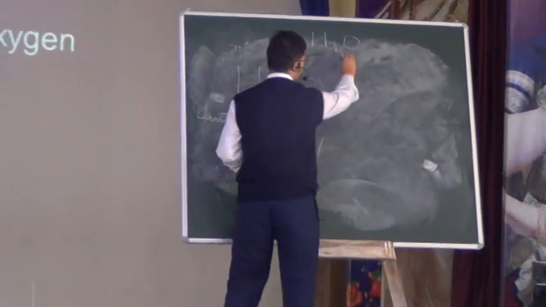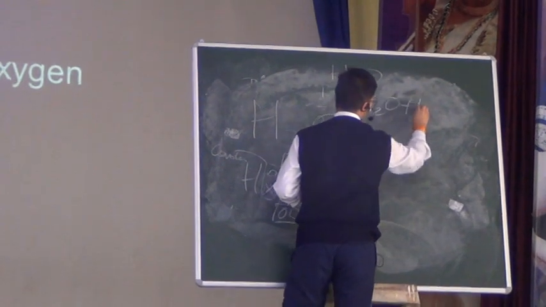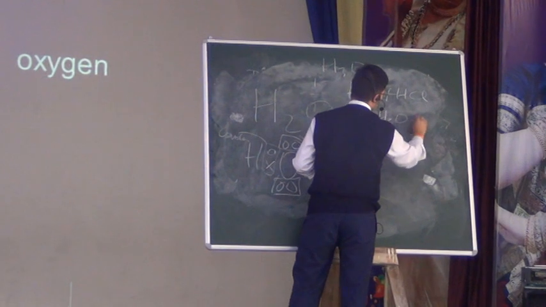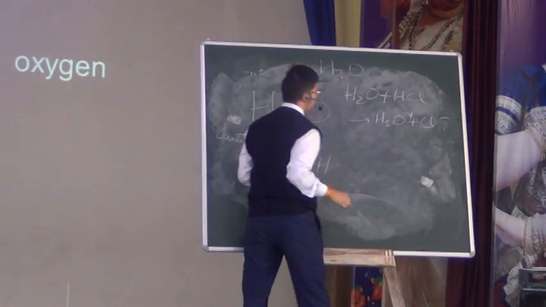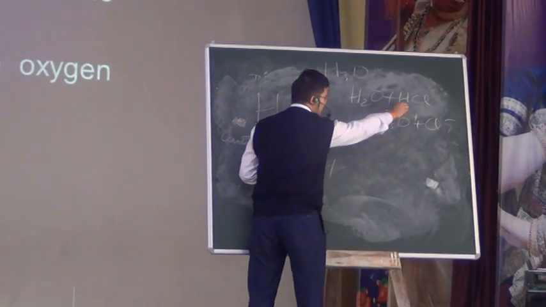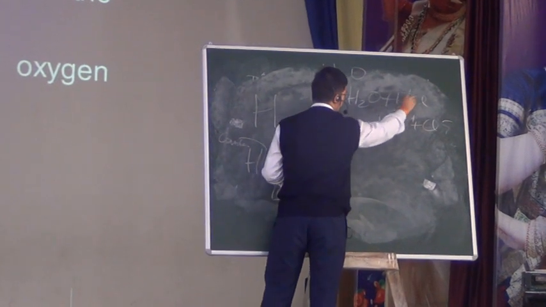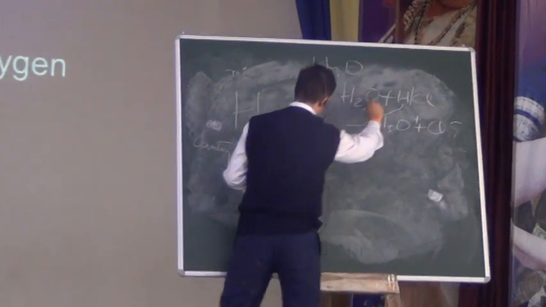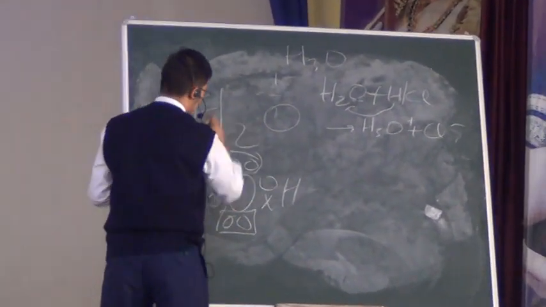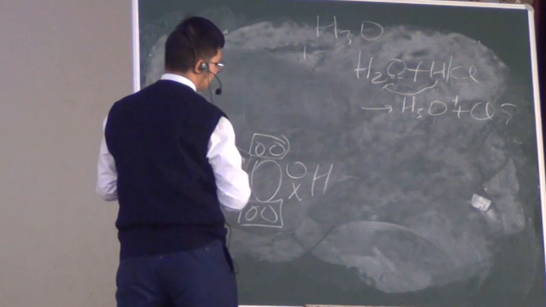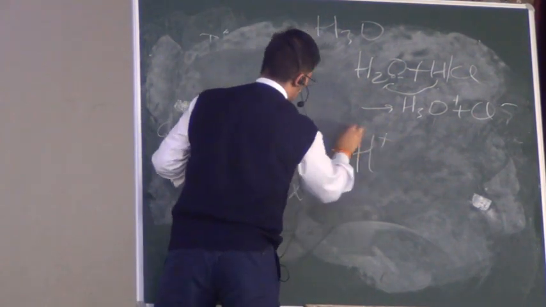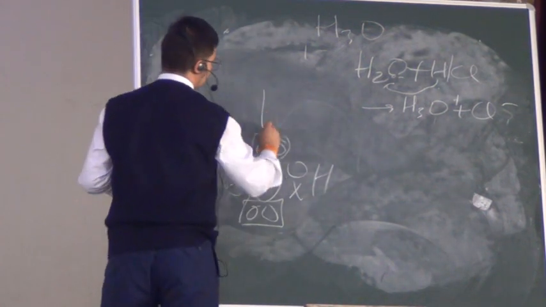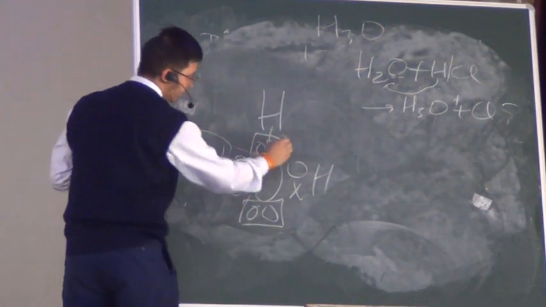If I write the equation, that is, if I add HCl to water, it will lead to the formation of H3O plus and Cl negative. What is happening here is this HCl is being ionized, and the H ion is going to this lone pair of oxygen, which leads to the formation of this type of diagram. It will attach here, and hence it will form H3O plus, which will be like this. And here it will be a coordinate bond.